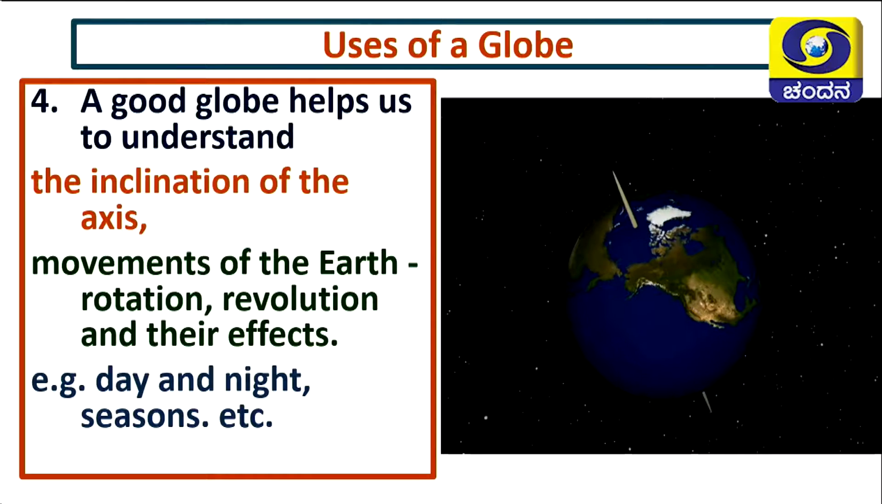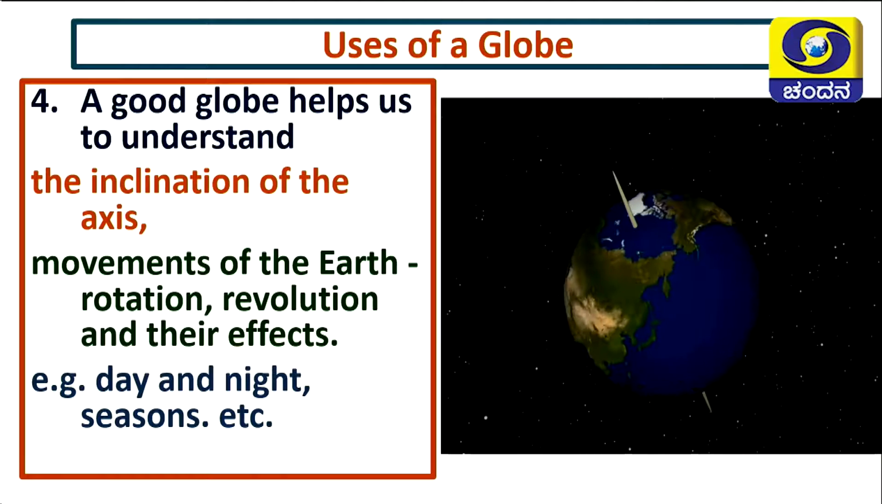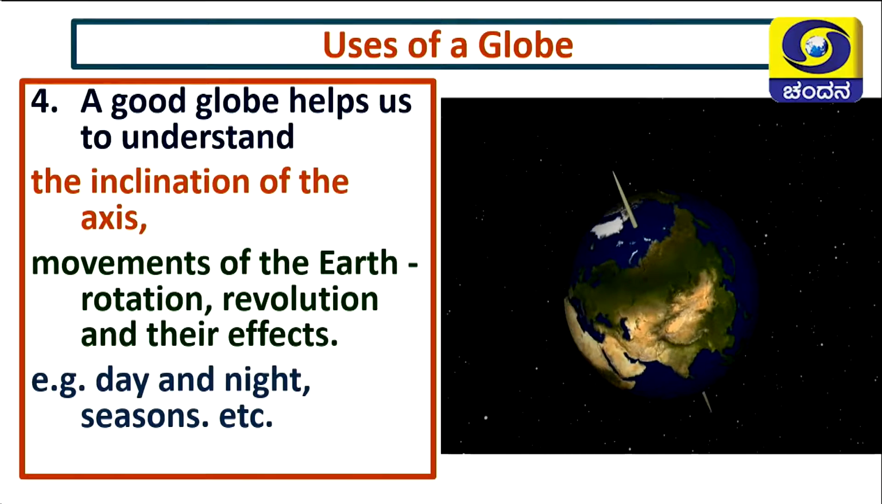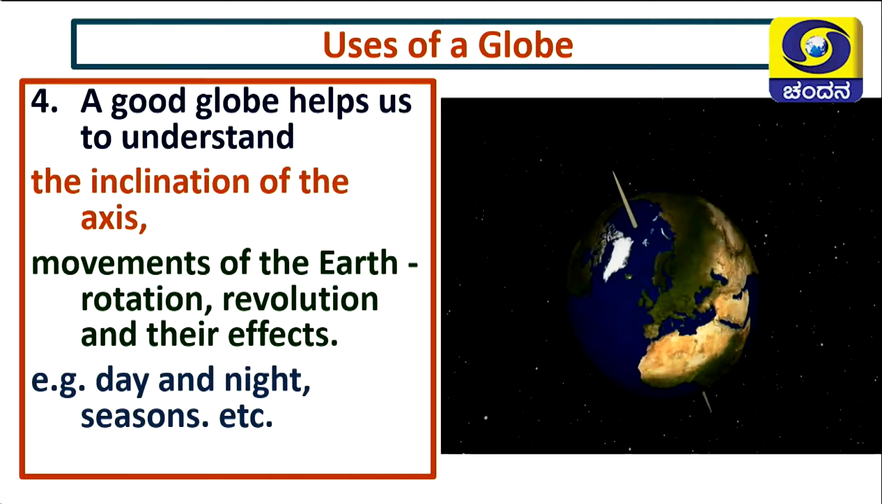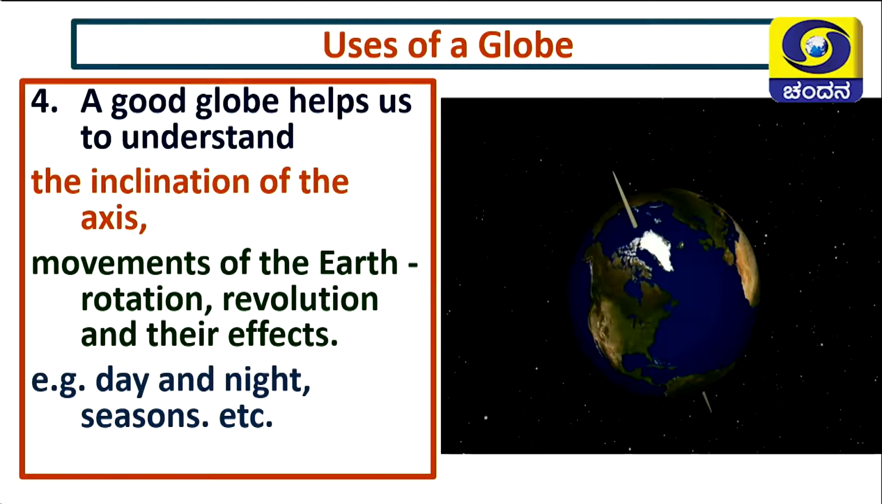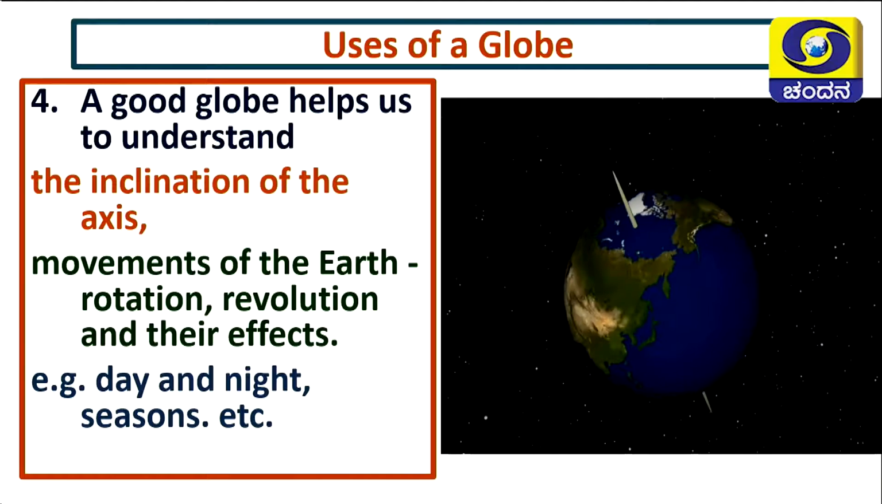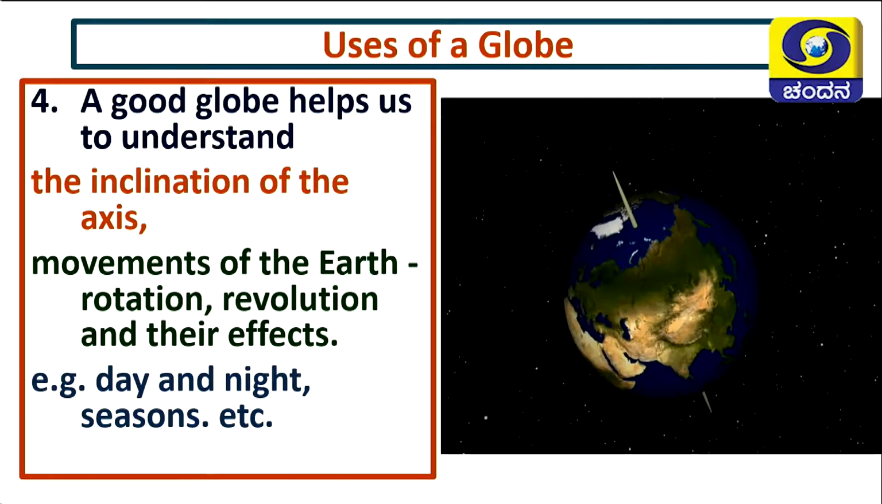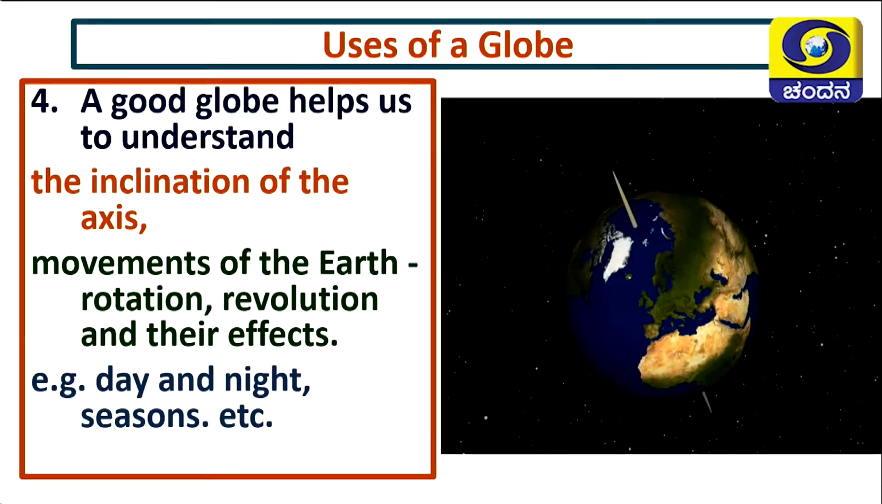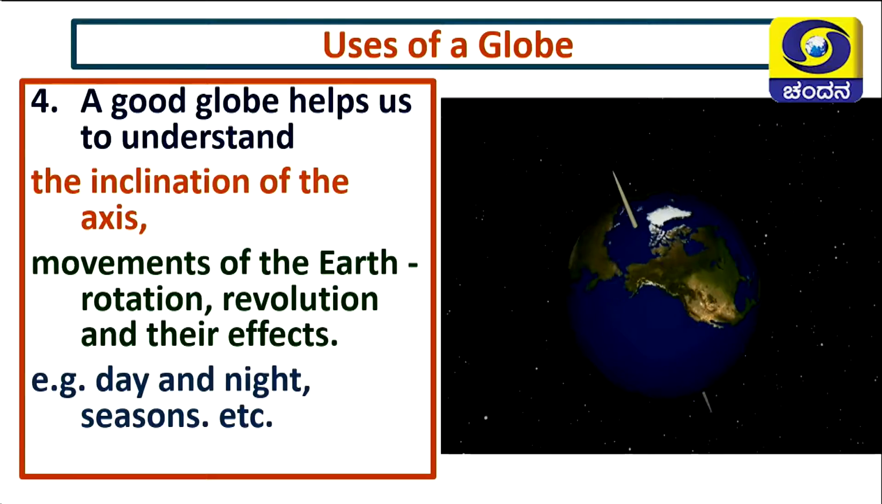Whatever the portion which is exposed to the sun, that we can see here. So in the same form, the places which are against the sun, there you can see the dark. It is nothing but night. So the rotation, revolution, day and night, all that we can learn through a globe.